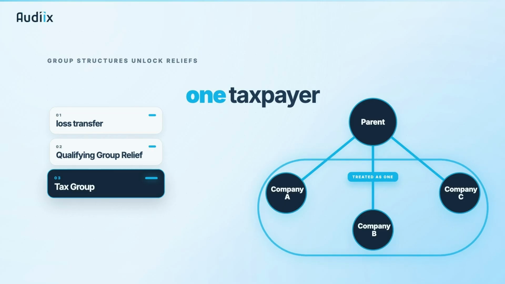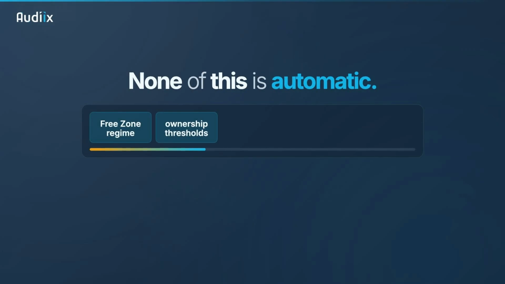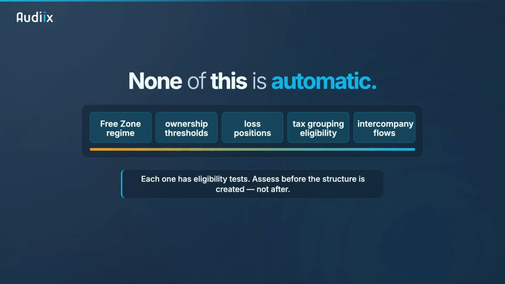This means taxable income and tax losses are effectively combined within one group position, instead of being assessed separately. But none of this is automatic. The free zone tax regime, ownership thresholds, loss positions, tax grouping eligibility, and intercompany flows all need to be assessed before the structure is created, not after. The wrong structure can leave real value harder to move, distribute, or realize efficiently.